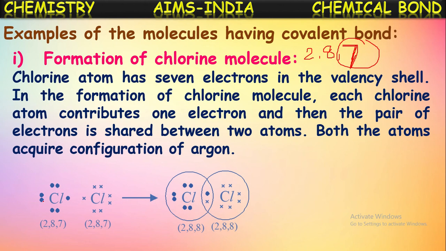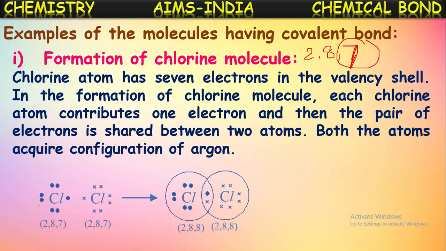These are called valence electrons. So if the number of valence electrons is 8, that atom will be stable. But here chlorine has only 7 electrons. It requires one more electron. If you observe, for this chlorine, valence electrons are represented with crosses. For this one they are represented with dots. But both represent valence electrons only, no difference.